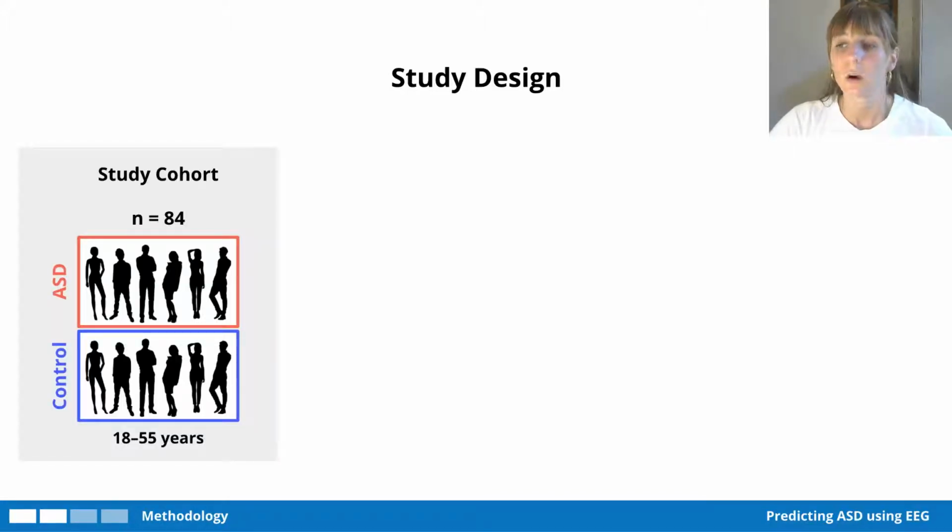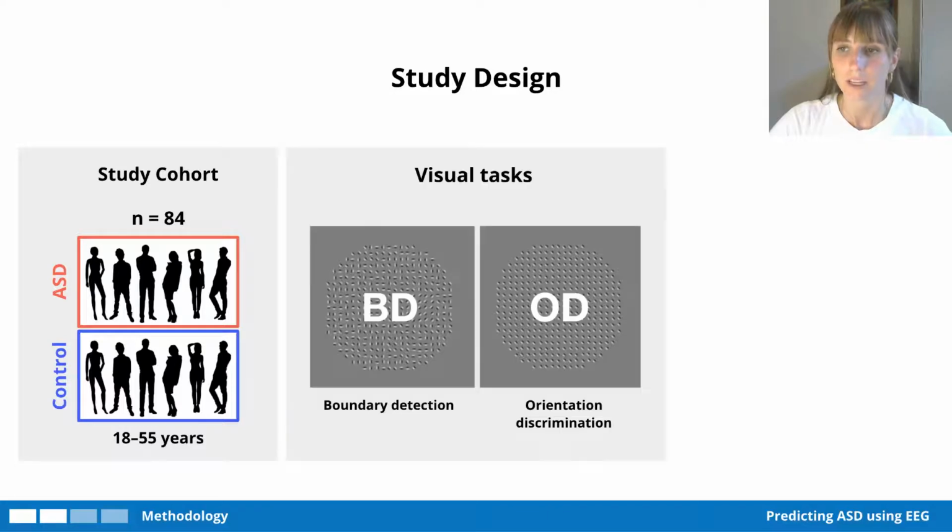The study cohort consisted of 84 participants between the ages of 18 and 55 years, equally split between ASD and controls. Each participant was asked to perform two visual tasks, the boundary detection and the orientation discrimination task, BD and OD for short. It's not particularly relevant to this project how exactly they were performed, but just know that it involved the participant to look at the screen as the images changed slightly, and they had to make decisions of whether to click left or right.